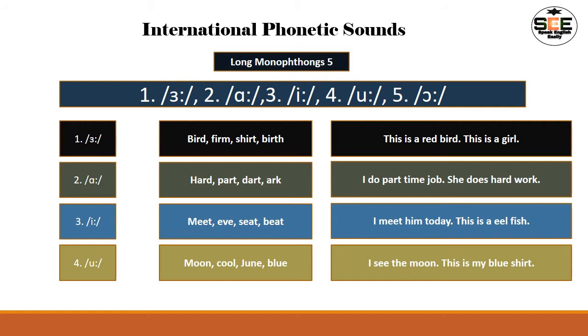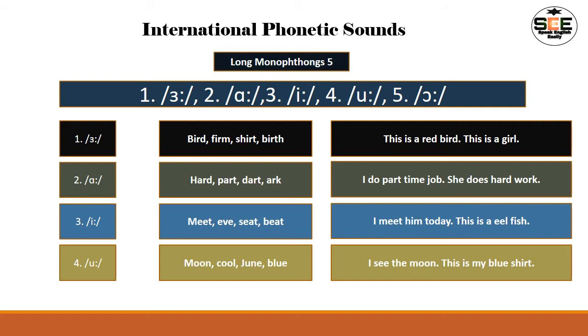So these long monophthongs are 5, right? All have this colon sign, so that's why we can easily understand that they are long monophthongs, right? So number 1, I already said it is the long o sound, right? Number 2, it is